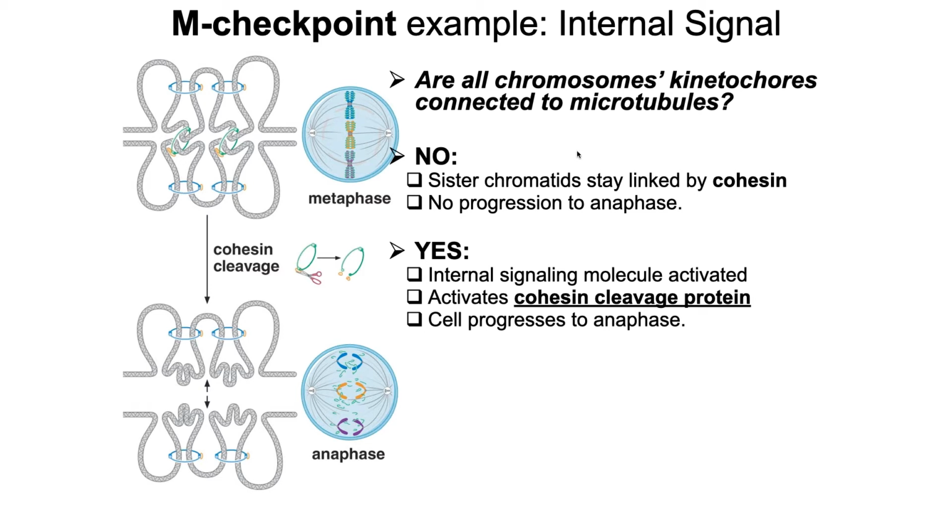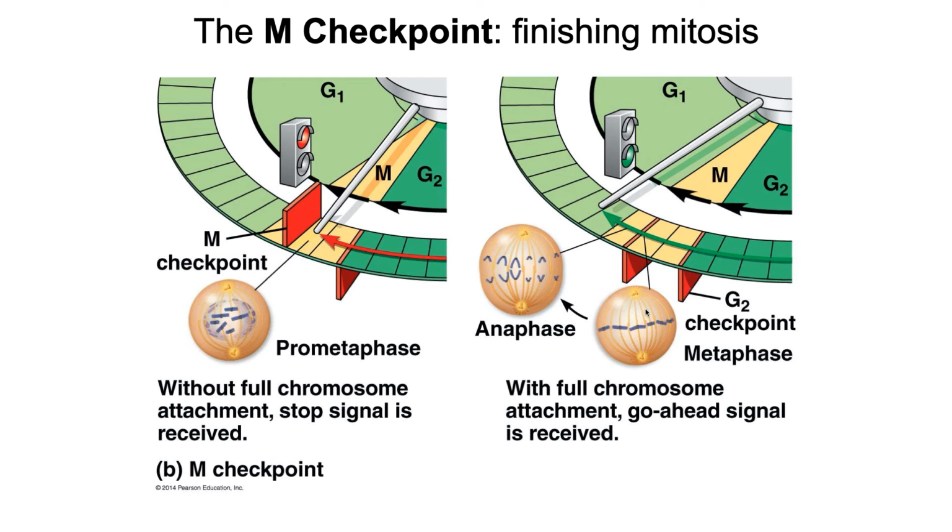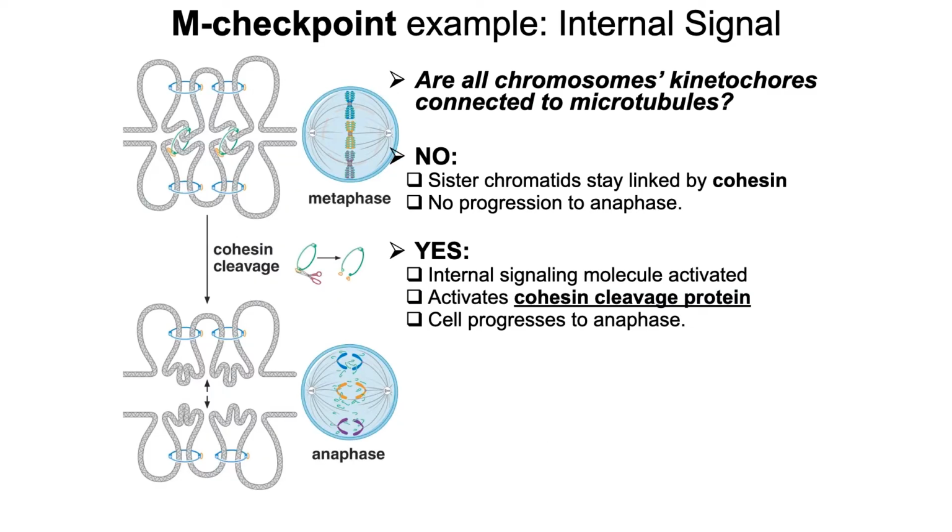Now, if all of the chromosomes are not connected to kinetochore microtubules, so the answer to that question is no, then these cohesin proteins are going to stay stable and linked and keep the two sister chromatids together. If, however, metaphase has occurred correctly and those microtubules are connected to each one of the chromosomes, then the answer to this question is yes.